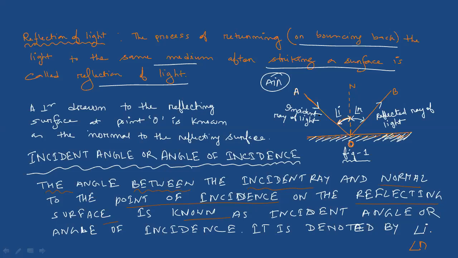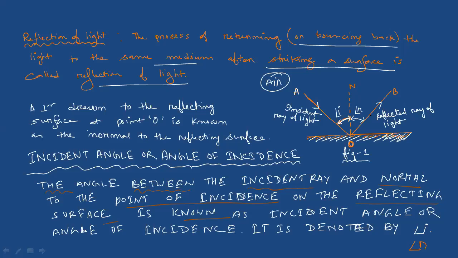The next law: the incident ray, the normal to the reflecting surface, and the reflected ray. In case of mirror, you have to write down reflecting surface. The normal to the reflecting surface at the point of incidence and the reflected ray all lie in the same plane. Clear? The second law, all of you? Just in place of mirror, you have to write reflecting surface.